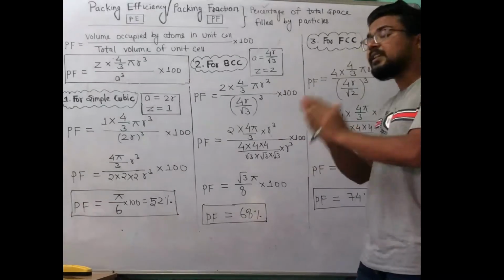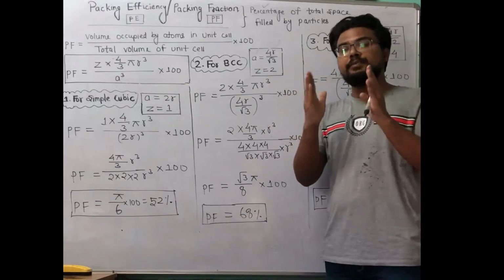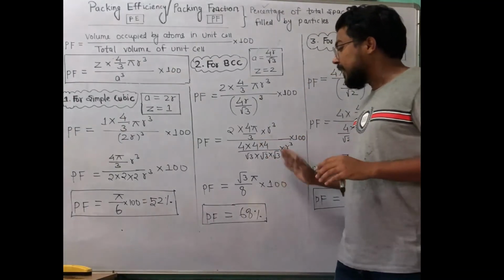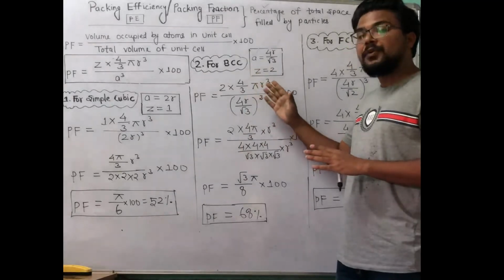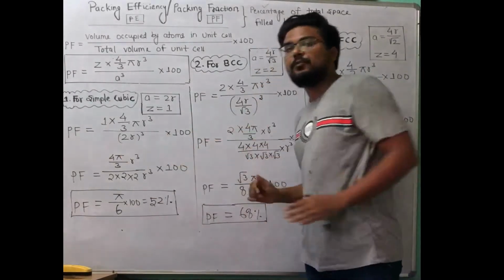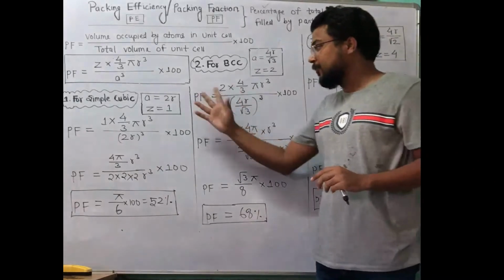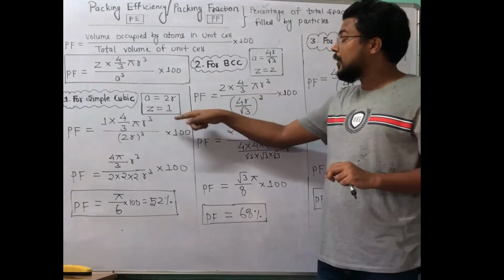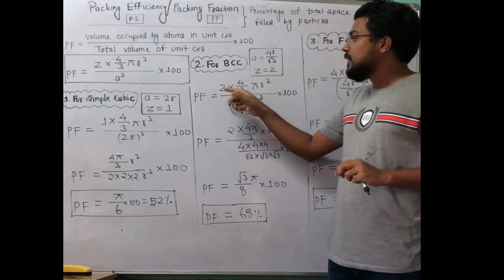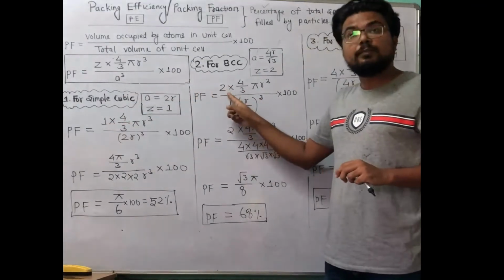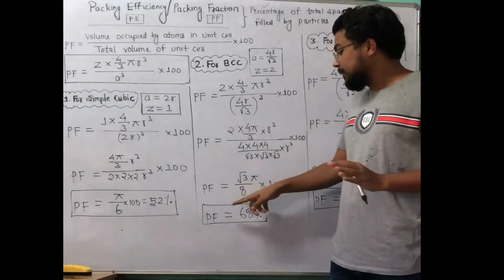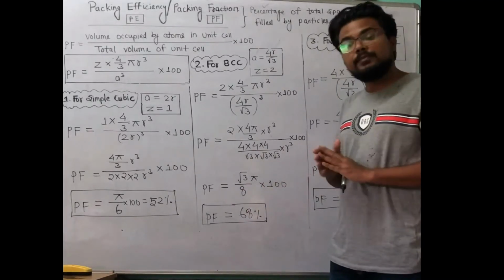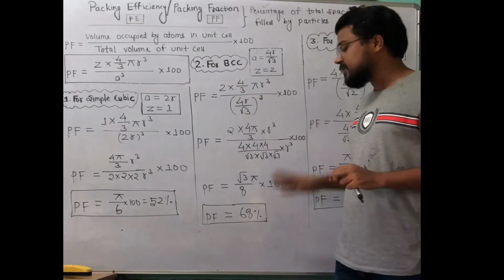Means in body centered cubic unit cell, because an atom is present inside the body of the cube as well as at the corners of the cube, the area filled by atoms in the body centered cubic unit cell will be greater than in the simple cubic unit cell. In simple cubic unit cell, how much area is occupied by atoms? It is 52%. But in body centered, the atoms are not one, right? It is 2. For BCC, the number of atoms is 2. So the packing fraction, means the area occupied by atoms, will be increased. So here, in case of BCC, it is 68%.